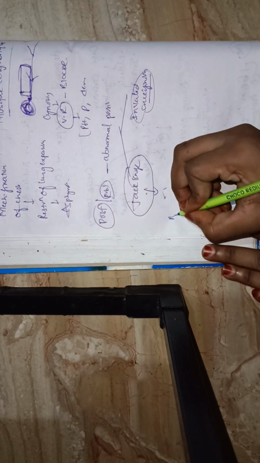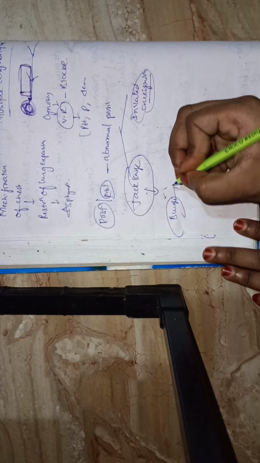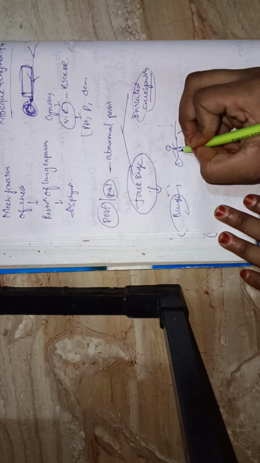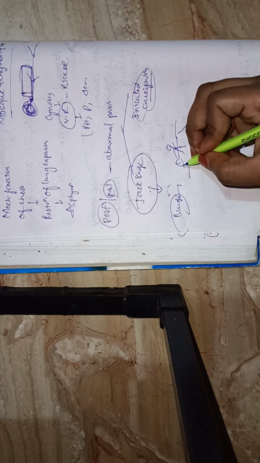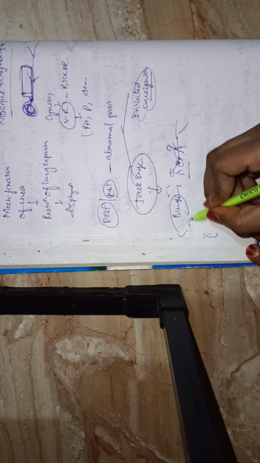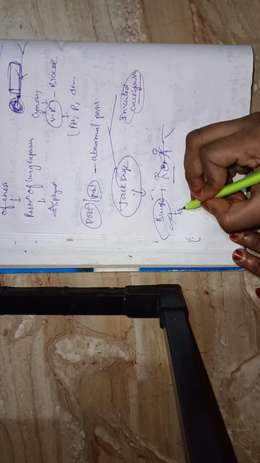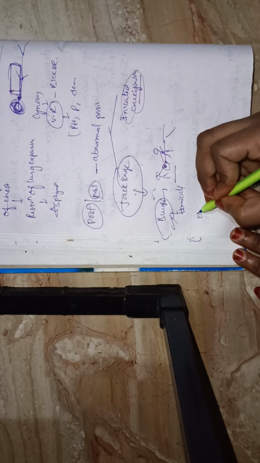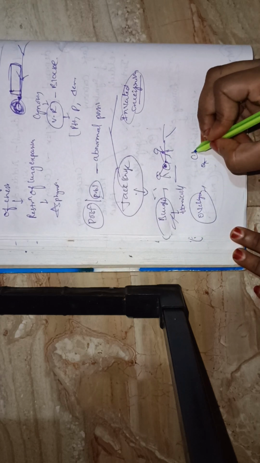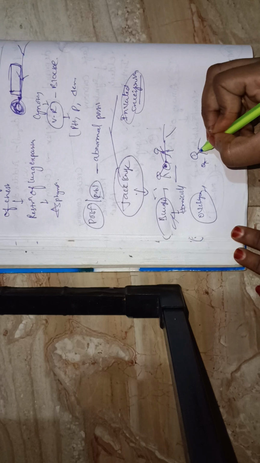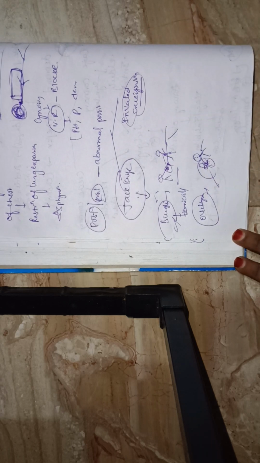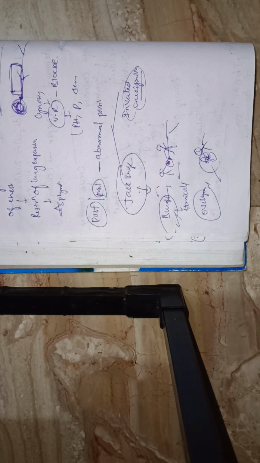Next, burking and overlying are also present. Burking means a victim is there, and some person sits on the victim, and another person is closing the nose and nostrils. This is called burking. It is homicidal. Next, overlying. Here a small baby is there, and sometimes the father or mother accidentally overlies on the baby. It leads to the death of the baby. It is accidental smothering and traumatic asphyxia.